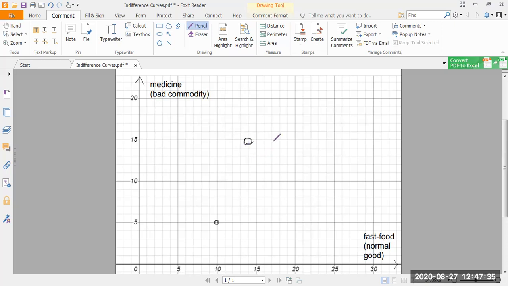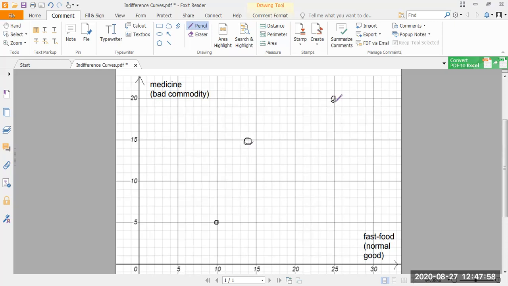Why did I have to have so much medicine? If I have to have so much medicine, why not have some more fast food? So I increased my consumption of fast food to 25. And of course, that naturally made the amount of medicine to also increase. So the year that I had 25 units of fast food, my medicine shot up to 20 units.